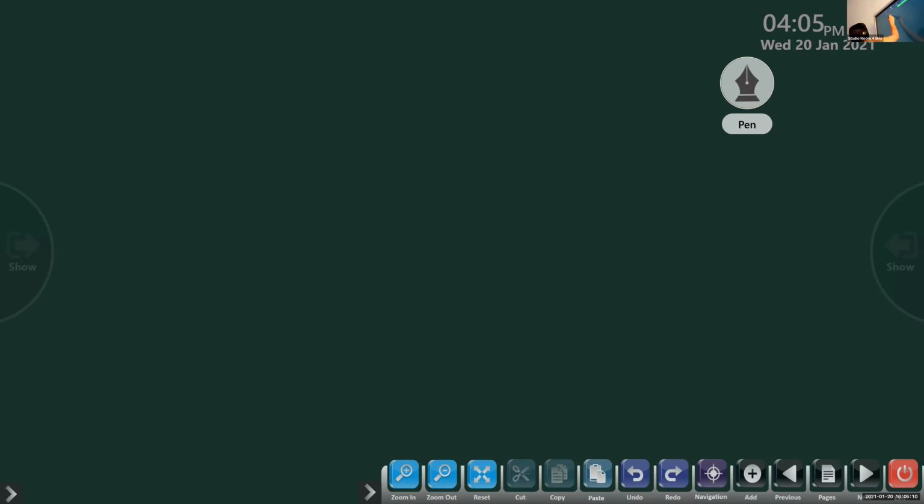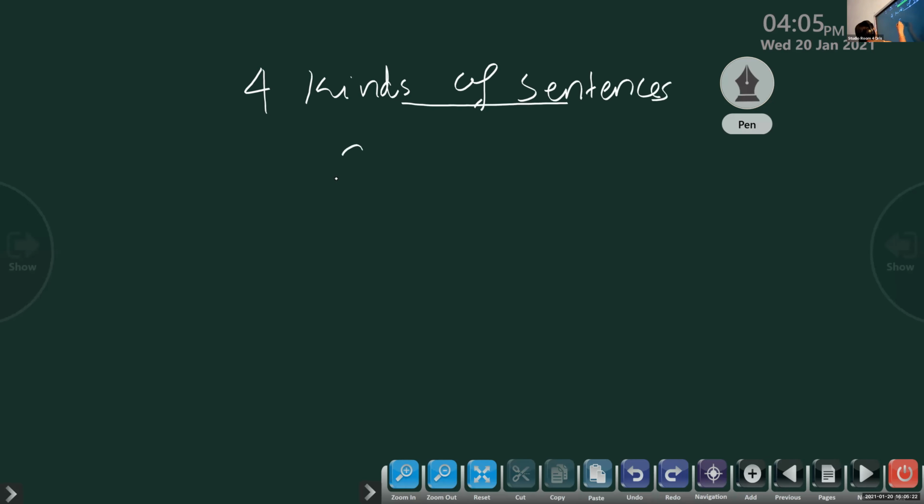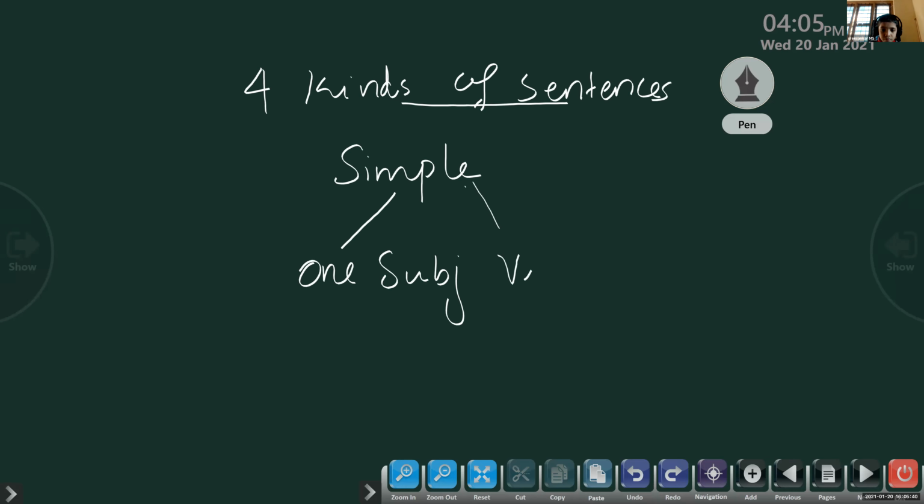I have told you there are 4 kinds of sentences. Why is it called a simple sentence, children? Because if you split the sentence into pieces, you know it has only one subject. A simple sentence has only one subject. And you can see that a simple sentence consists of only one predicate, only one verb, and only one object.